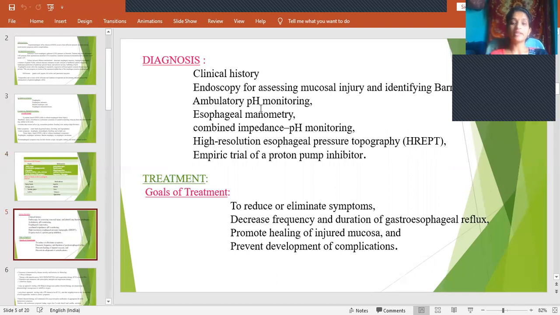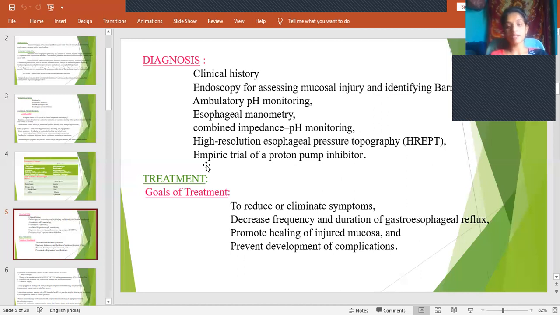And then ambulatory pH monitoring. Ambulatory pH monitoring means whatever the contents that come out, whatever the reflux that comes out, we have to monitor its pH, so that we can come to know whether it's GERD or not. And then esophageal manometry, combined impedance pH monitoring, high resolution esophageal pressure topography, empiric trial of a proton pump inhibitor.